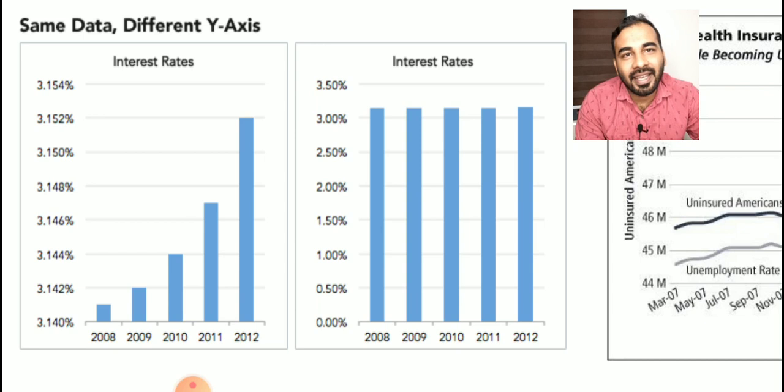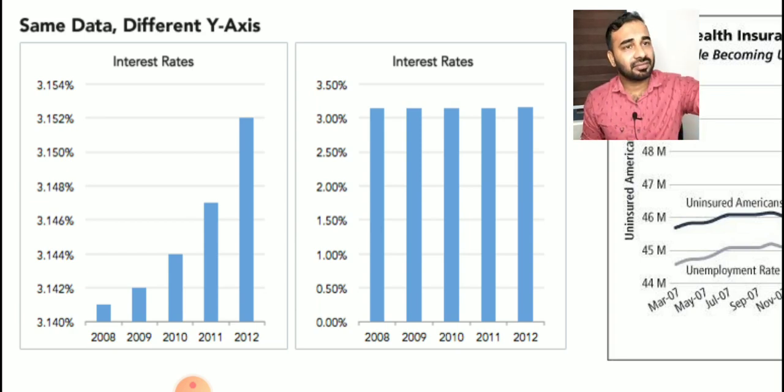In the first graph and the second graph, what difference can you see? In the second graph you may feel that the interest rate doesn't vary from 2008 to 2012. But look at the first graph, the interest rate is drastically hiking.